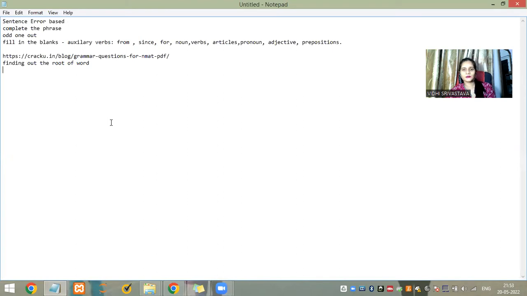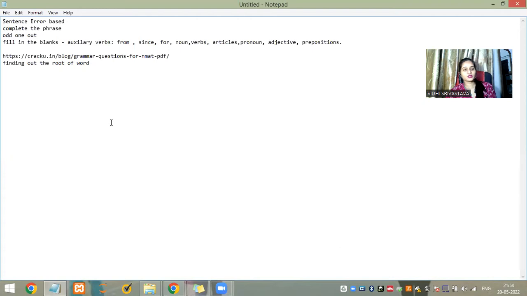It does not generally come in CAT, but yes, in other exams it does come. Now there will be questions based on fill in the blanks, where you will be asked to fill auxiliary verbs, articles, pronouns, adjectives, prepositions, nouns, and verbs, the required or suitable noun or verb in the particular blank according to the statement.